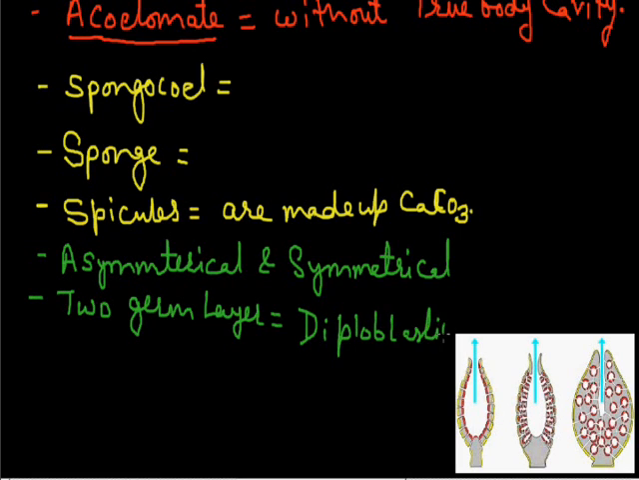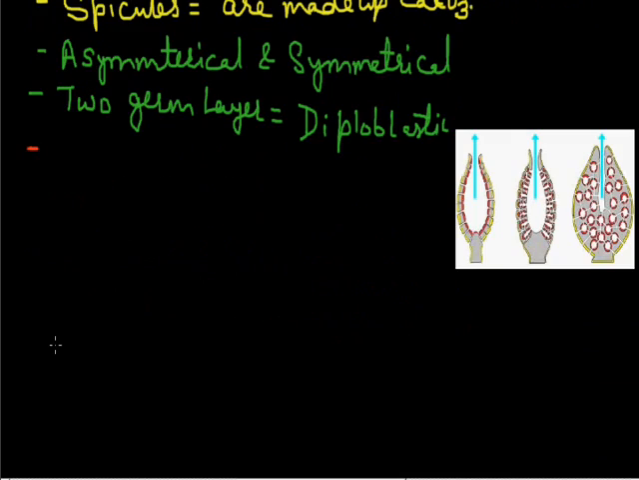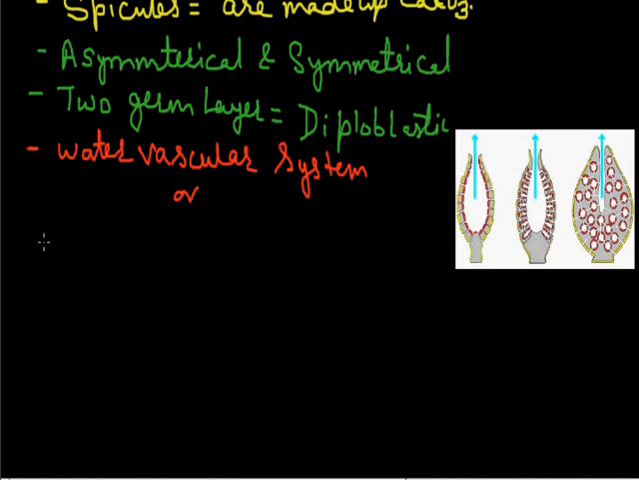These animals also have a specific and unique feature, which we call the water vascular system, because in these animals all functions like respiration, nutrition and excretion are performed through this system. In these animals, a water vascular system or canal system is present. Water vascular means the system in which water circulates inside the body.